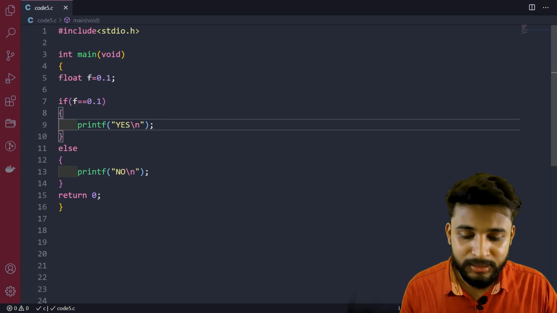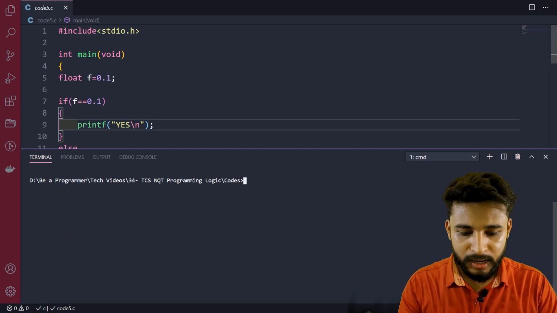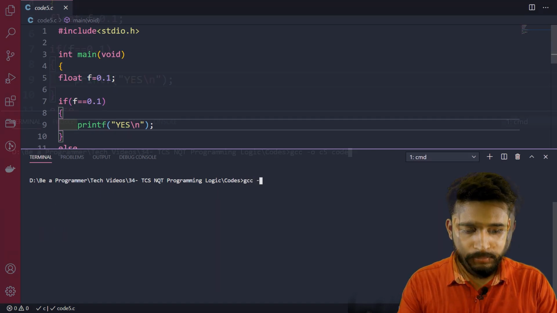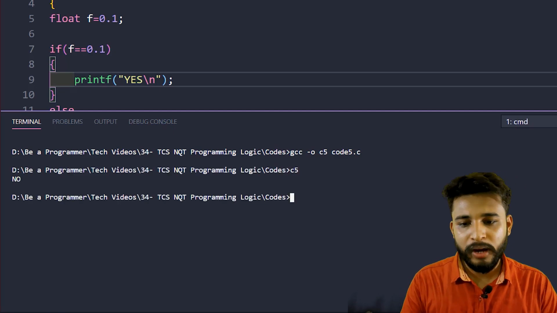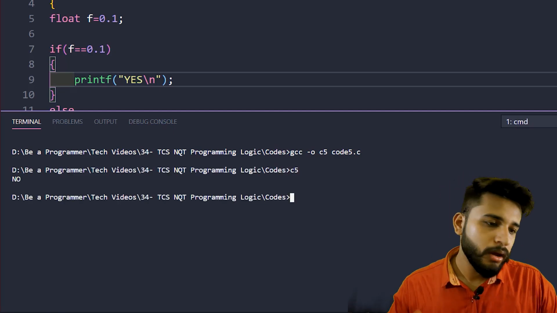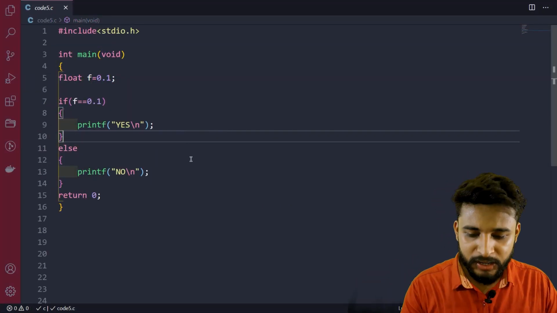So firstly, let me run this program. For running, I will compile this program first. Let me clear the screen. I will compile this program, code5.c. Okay. So when I run this program, I get the output no. Why am I getting no? What is the reason that I am getting no? I will tell you the reason.